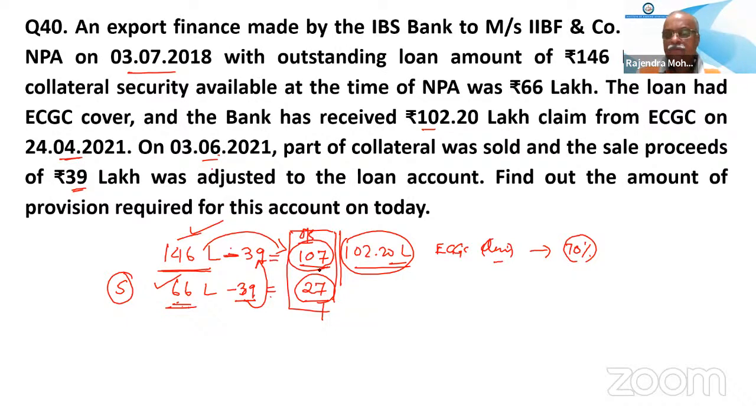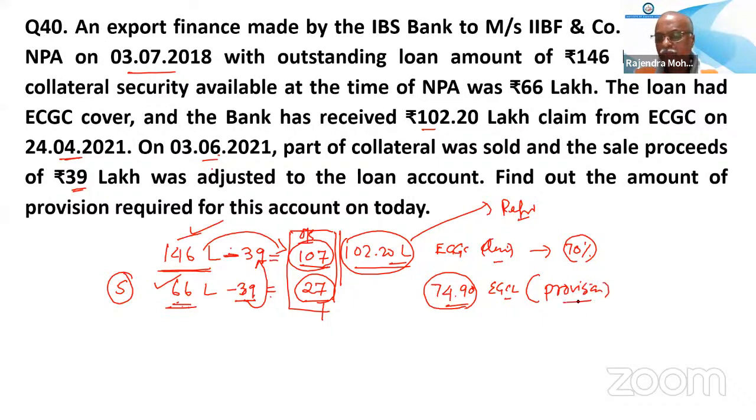Right? So what is the amount will be there? 74.9. 74.9 is the eligible amount of ECGC claim should be there. So rest amount we have to refund it. 74.90 is the eligible amount for which there is no provision. So there is no provision required for 74.90. How much we are going to refund to ECGC, that doesn't matter.